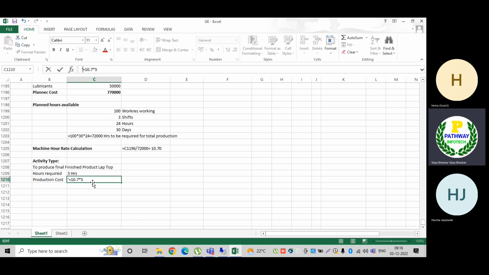The cost would be 53.5, and 53.5 is my production cost per unit.